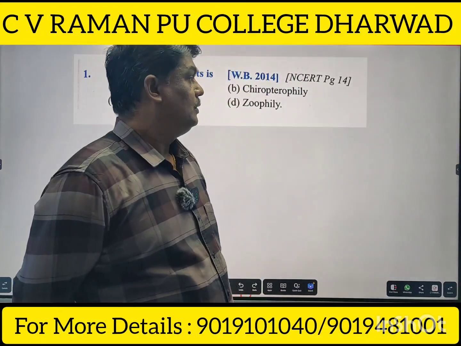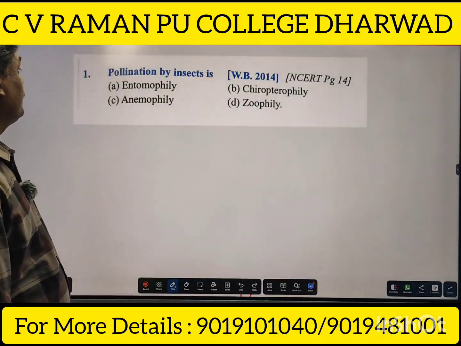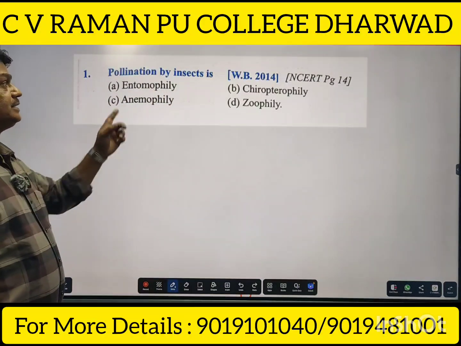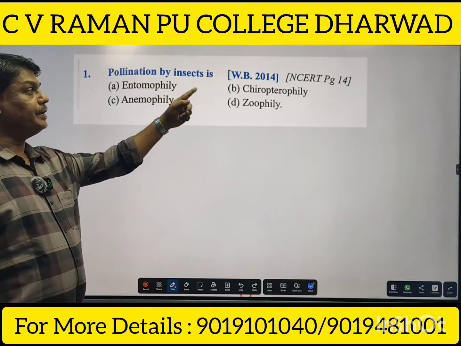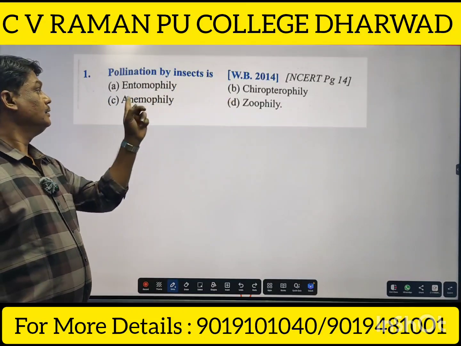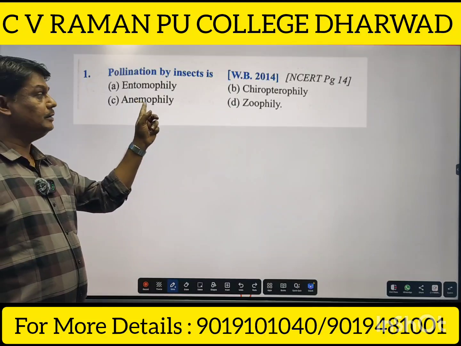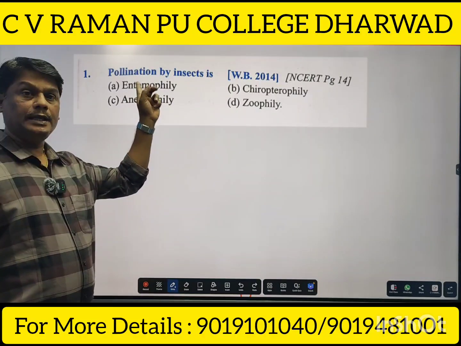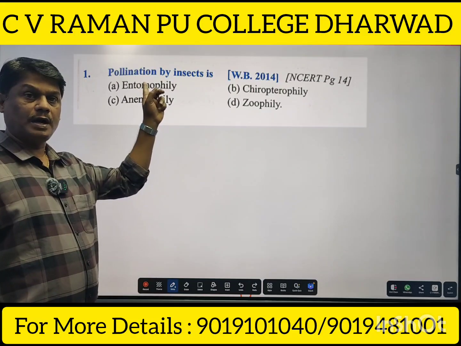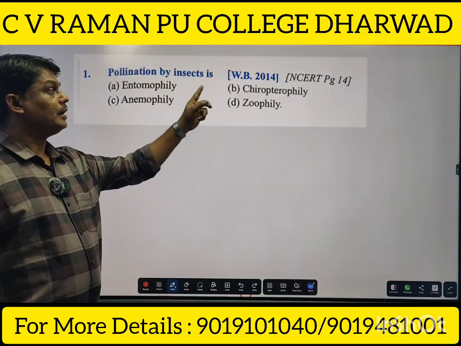Okay, so the first question: pollination by insects is A. entomophily, B. chiropterophily, C. anemophily, D. zoophily. Entomophily means pollination by insects.